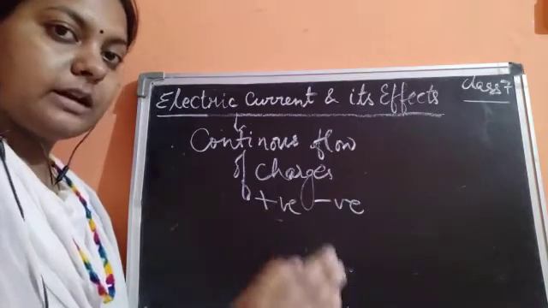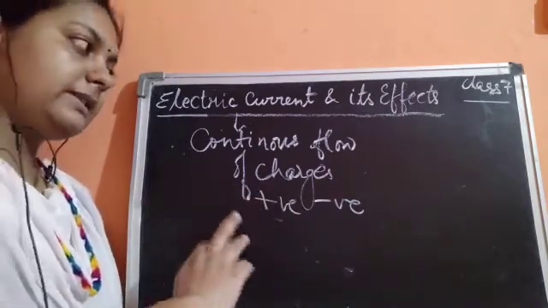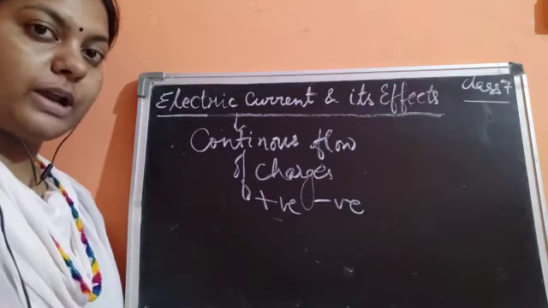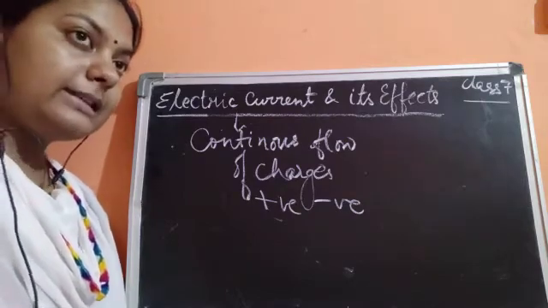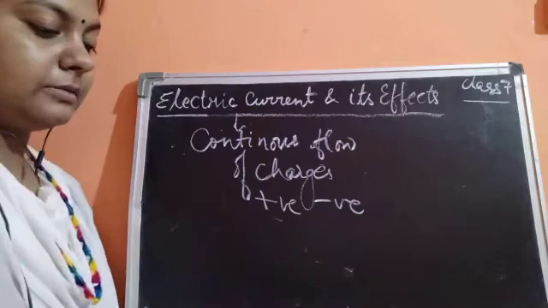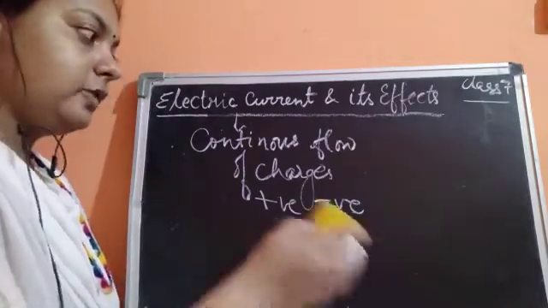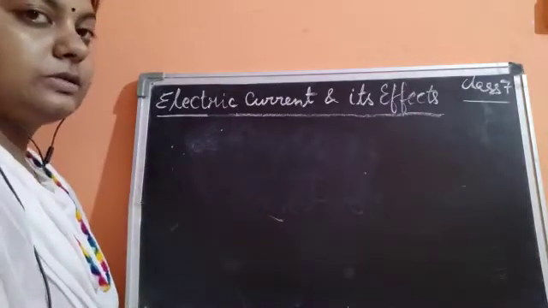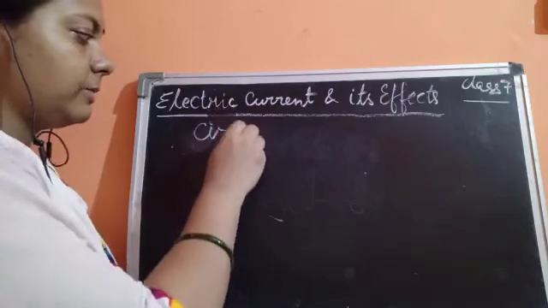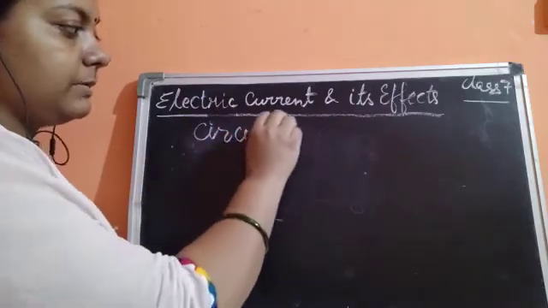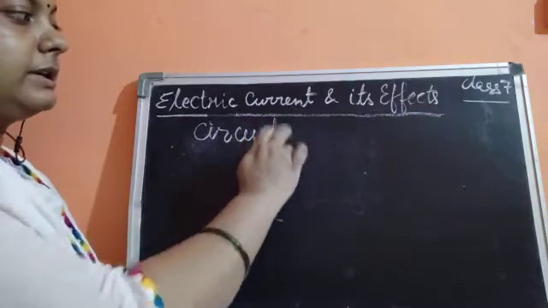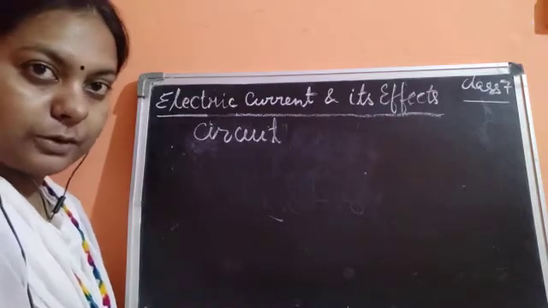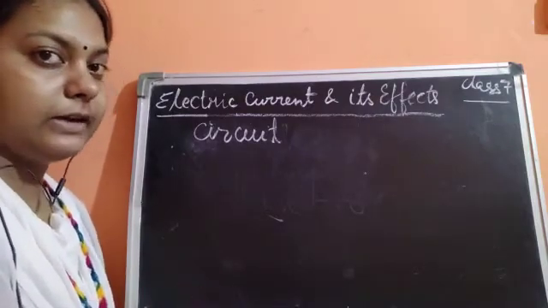Now the objects, the parts which are necessary for the flow of current, or helpful in the flow of current, are all known as the components. Where does that current flow? It flows in a path, in a particular way. That is known as the circuit. Circuit means it is the pathway, the passage where the electric current is flowing.